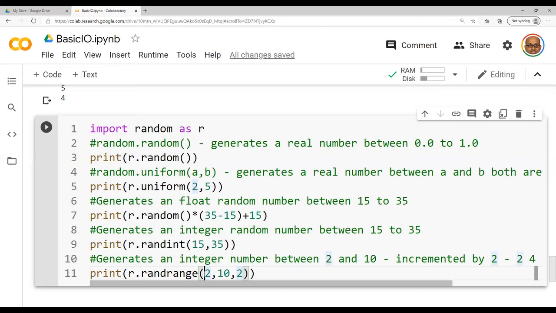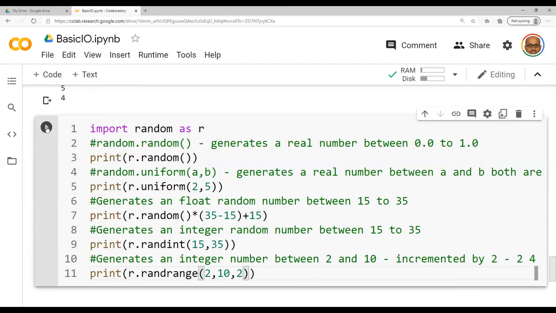It can be 2, it can be 4, 6, 8, 10. This is what randrange is. If I give 1, I don't have any meaning. Sorry, let me try to give the increment part as 3. Here in this example, I have shown only 2, so let it be 2 itself.